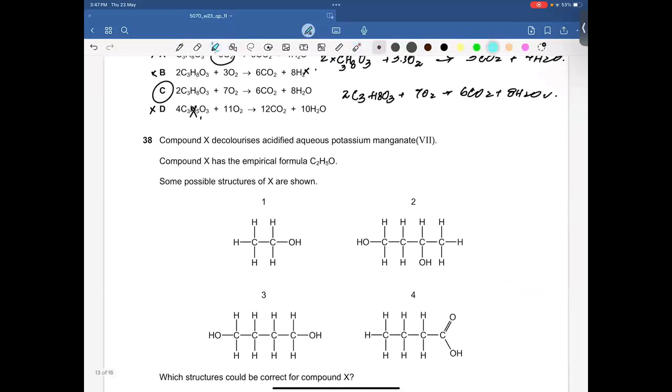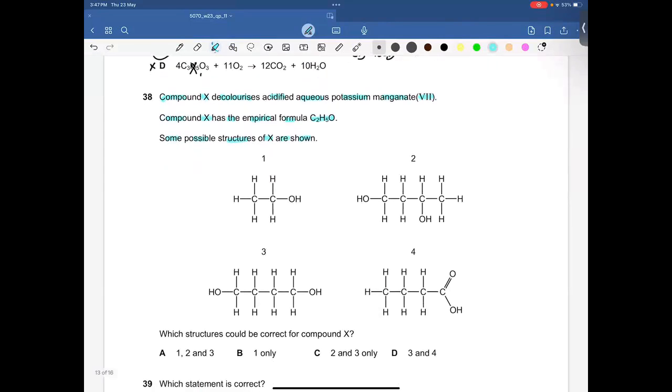38. Compound X decolorizes acidified aqueous potassium manganate(VII). Compound X has the empirical formula C2H5O. Some possible structures of X are shown below. Empirical formula.